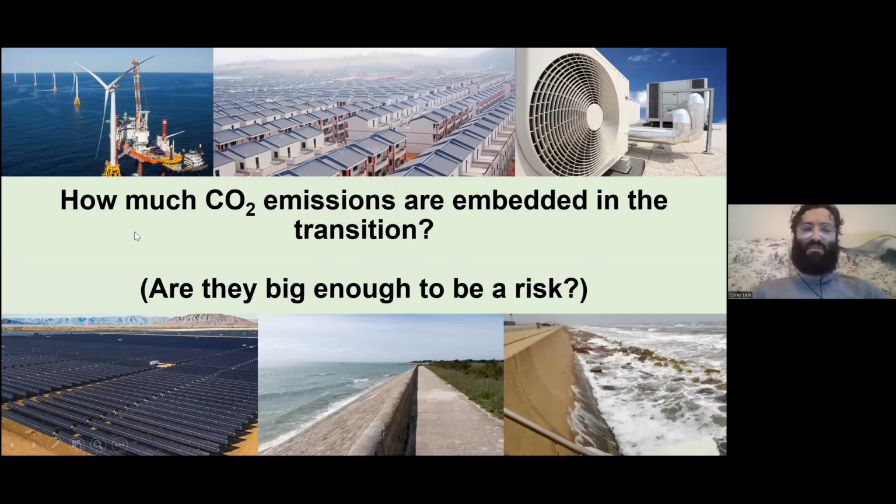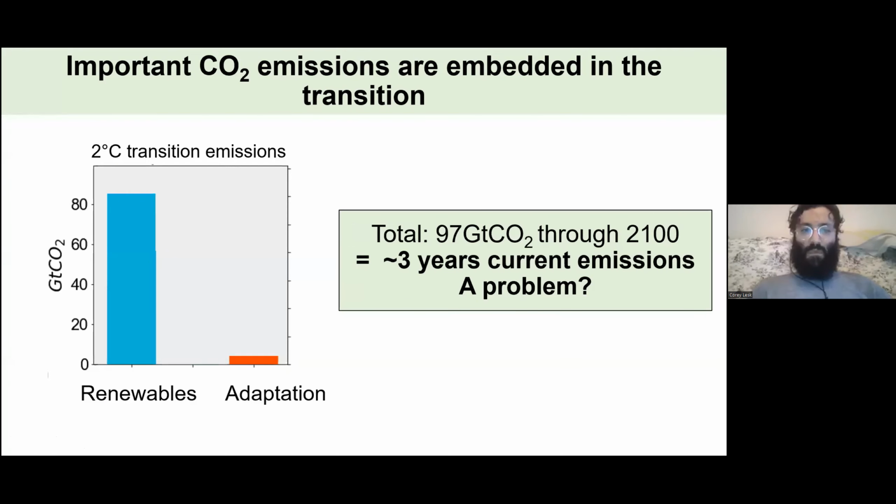So the question from this is, how much CO2 emissions are embedded in this transition? And this means, are they big enough to be a risk? These emissions are important. For a 2-degree Celsius transition, they total close to 100 gigatons of CO2 through 2100. It's around 3 years of current global emissions. And you might be saying, well, I don't know if that's really big or small.